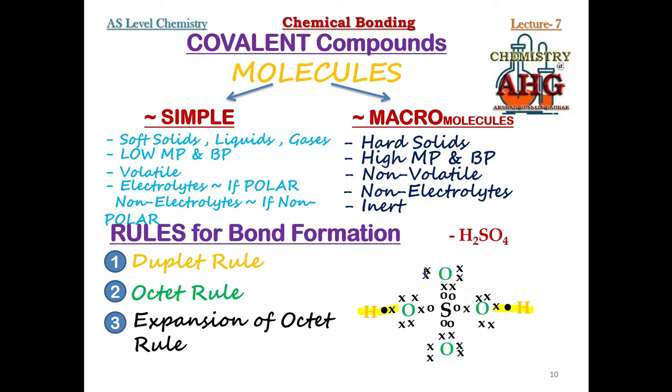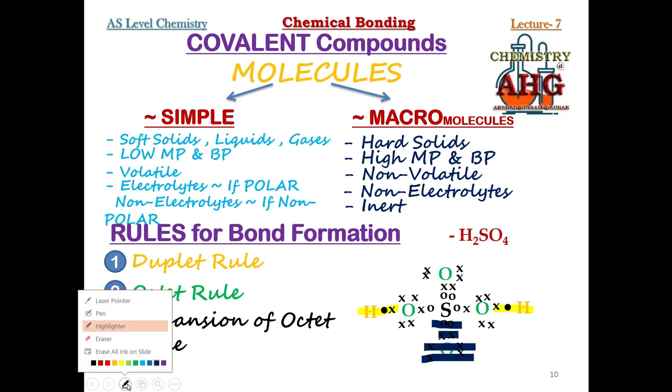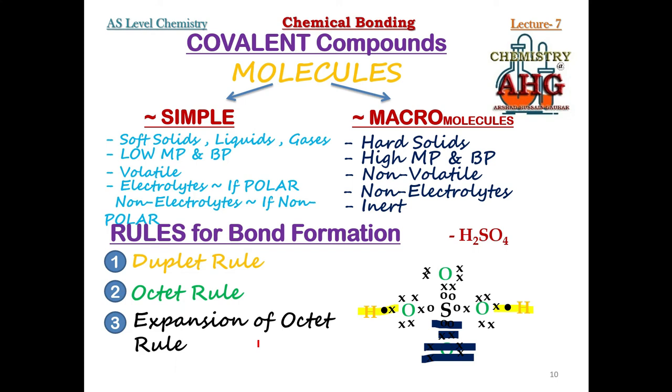Look at any one oxygen, and see how many electrons this oxygen has after bond formation. You can see after bond formation, this oxygen has 8 electrons. So it means each oxygen is following the octet rule.